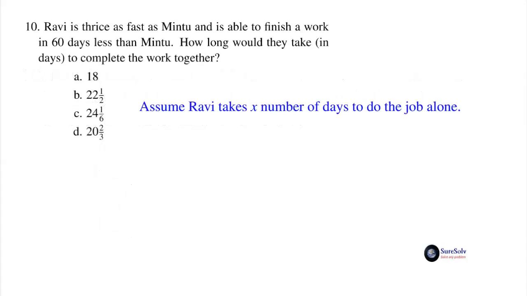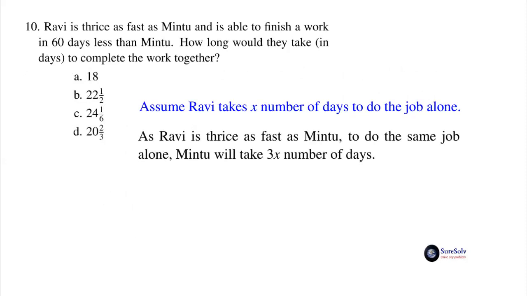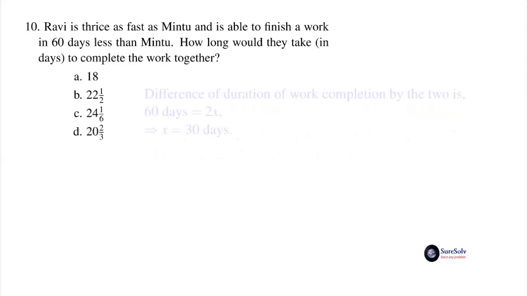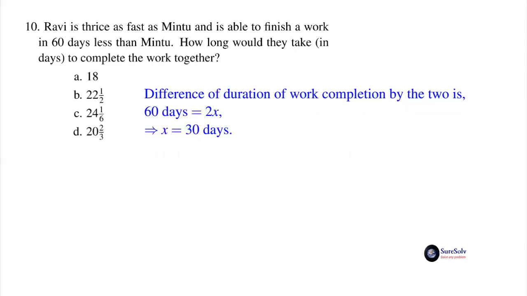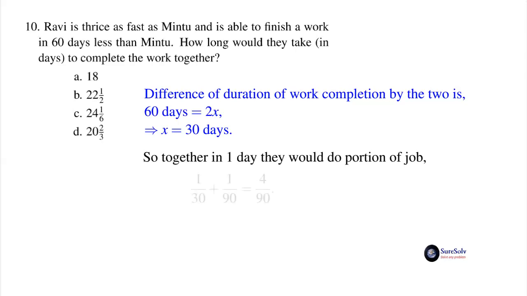Assume that Ravi takes X number of days to do the job alone. As Ravi is thrice as fast as Mintu, to do the same job alone, Mintu will take 3x number of days. The difference of duration of work completion by the two is then 2x equal to 60, or x equal to 30 days. So together in one day they would do portion of job 1 by 30 plus 1 by 90, equal to 4 by 90.